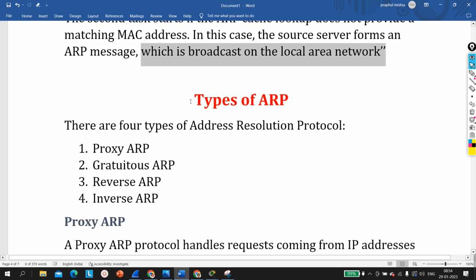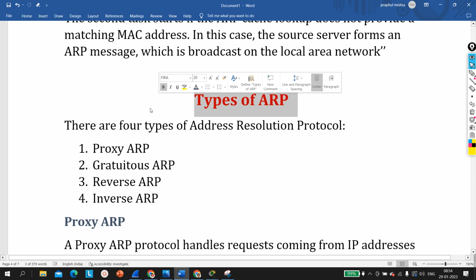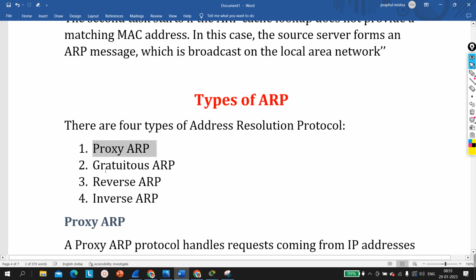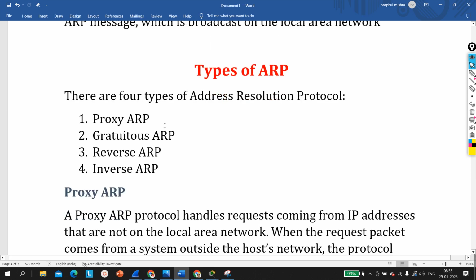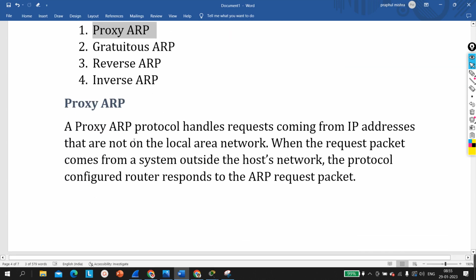After that, guys, types of ARP. Types of ARP is also very important, right? Many times interviews ask how many types of ARP there are. So there are 4 types of Address Resolution Protocol. Number 1 is Proxy ARP. Number 2 is Gratuitous ARP. Number 3 is Reverse ARP. And number 4 is Inverse ARP. So first of all, we are going to discuss Proxy ARP. See what Proxy ARP is, guys.